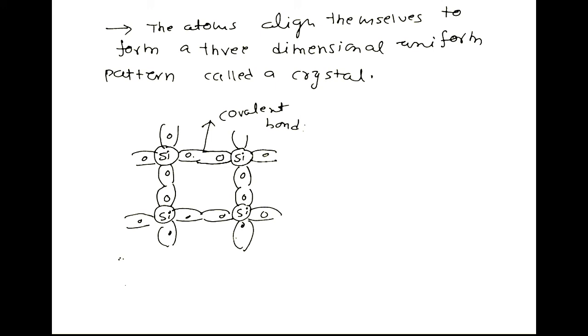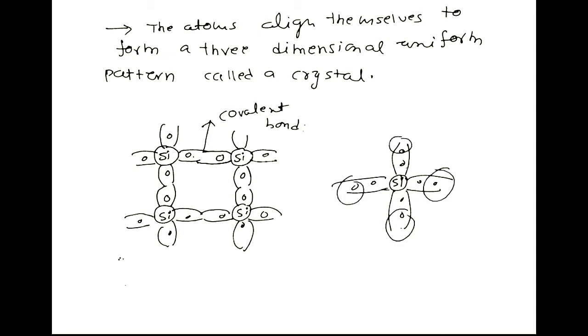So both of the electrons are shared by two atoms. What happens is, because of these covalent bonds, a single silicon atom has a total of 8 electrons in its valence shell. These 4 are because of adjacent atoms. So a total of 8 valence electrons are present in the valence shell.